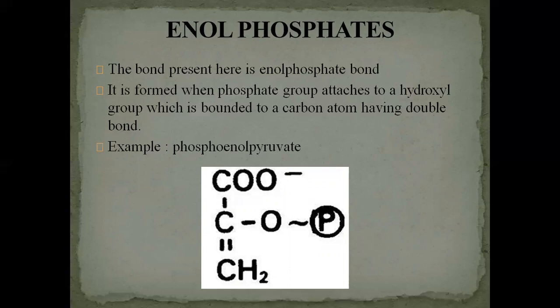The structure of this phosphoenol pyruvate is shown, and in the picture here you can see the phosphate bond. By the breakdown of this bond, the phosphate group is released and given to the other compound, producing a lot of energy for the biological system. Energy producing reactions will have a negative sign.